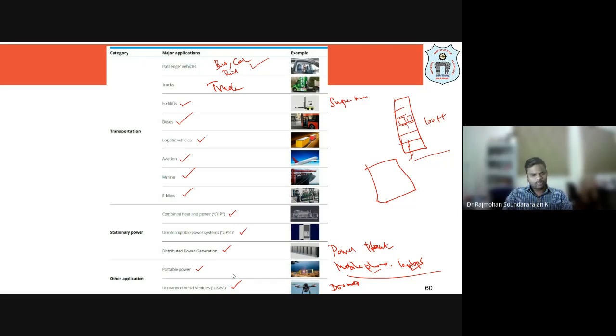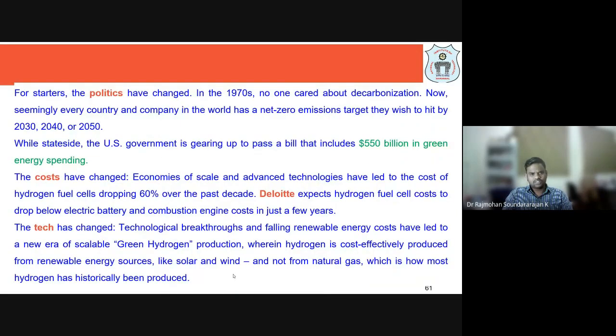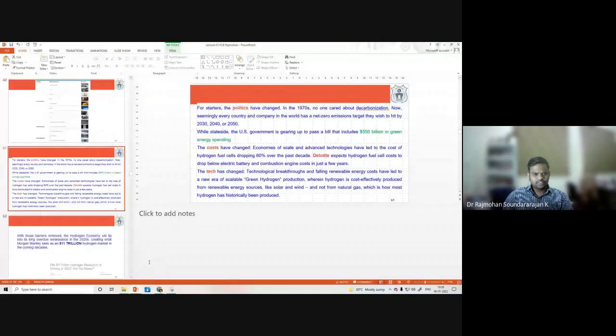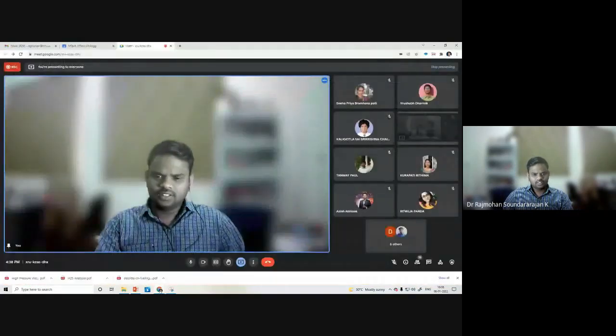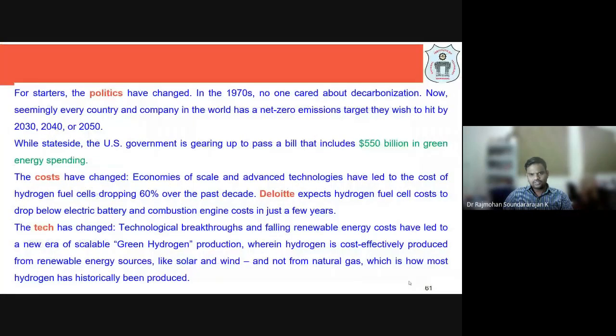So these are some of the potential applications of fuel cells, which have been already tested and demonstrated. Only large scale acceptance is still pending because of some of the challenges which we have seen. Remember, hydrogen has been there in the atmosphere for several years and decades, right? But suddenly, for some time, why have people been talking about this hydrogen fuel cell? Why? What has changed? That we should know.